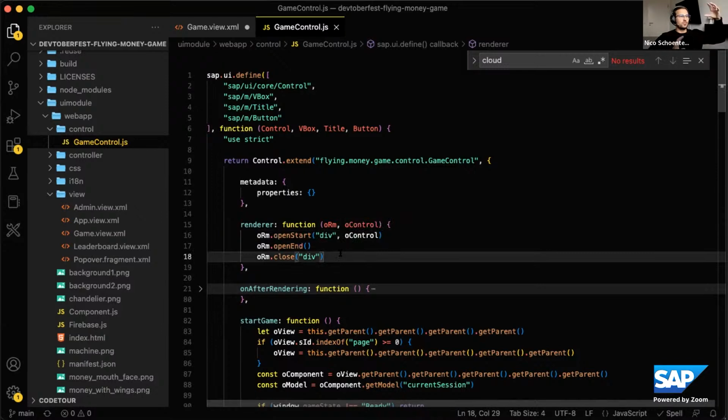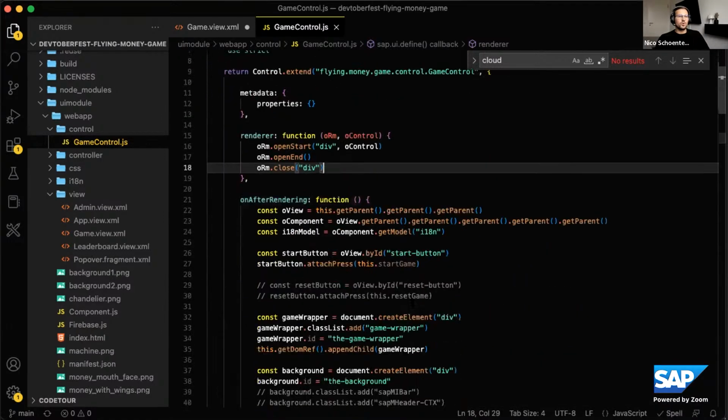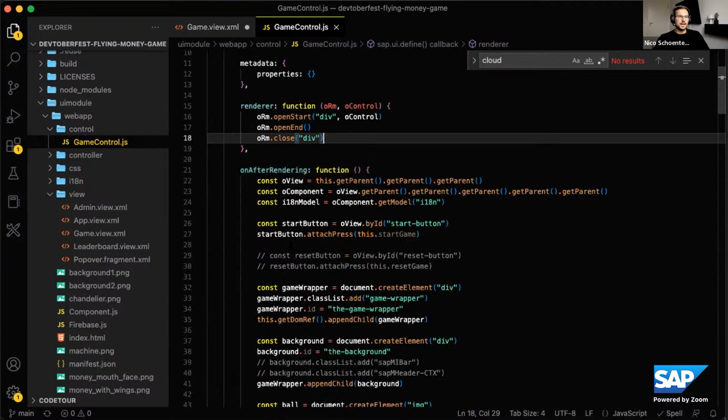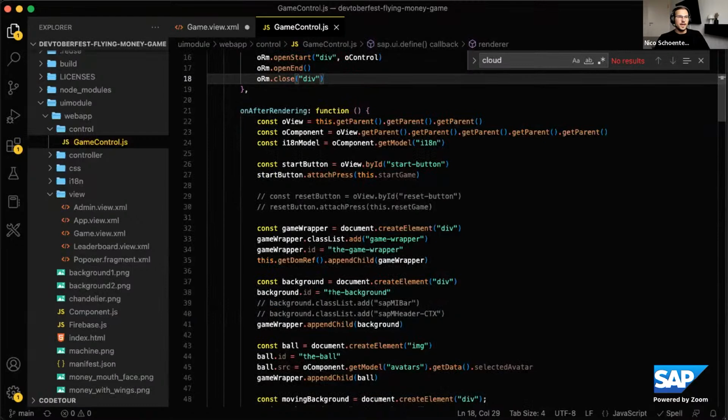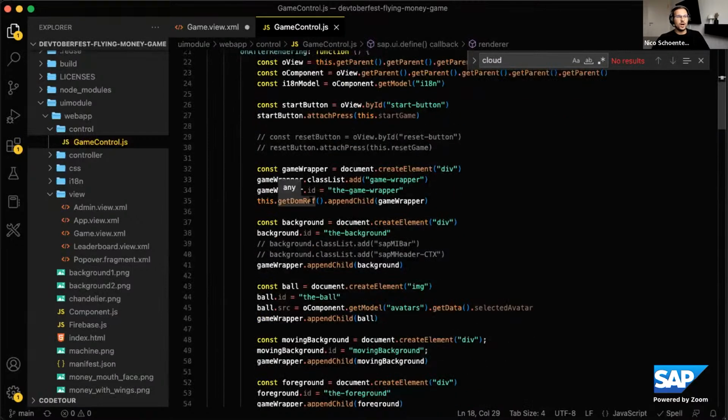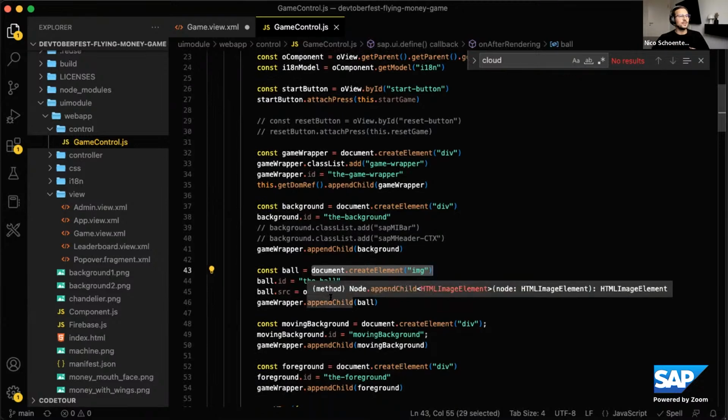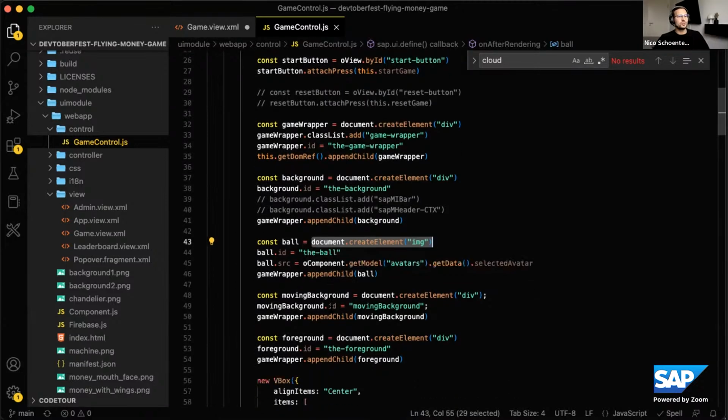So that's just creating the wrapper around my custom control. My whole custom control will be inside one div. And then in the onAfterRendering, that's where the actual creating of the custom control happens. I get the view, I get the component, the i18n model, the basic things. And then I create the background, the game wrapper, the moving background, but all as native HTML elements. So nothing UI5 specific at that point. And then I just append the things to the game wrapper on and on. So that's how I create the structure of the app.